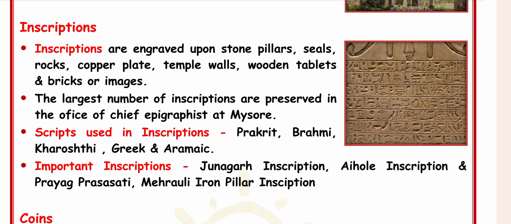Important inscriptions are the Junagadh inscriptions, Aihole inscriptions, Prayag Prasasti and Mehrauli iron pillar inscriptions.